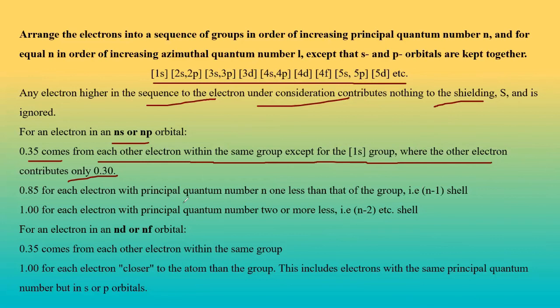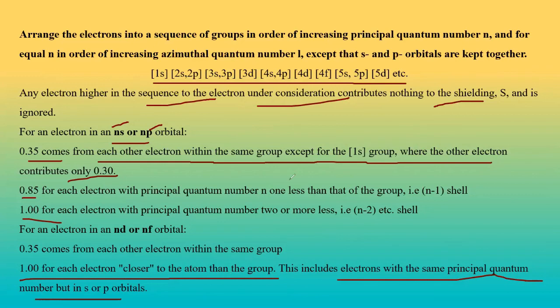If a question comes, this data will be given to you, otherwise you would be unable to answer. The contribution of ns is 0.35 and np is 0.30, whereas for other shells the contribution becomes 0.85 and 1. One for each electron closer to the atom, in the group. This includes electrons with the same principal quantum number but in s or p orbitals.